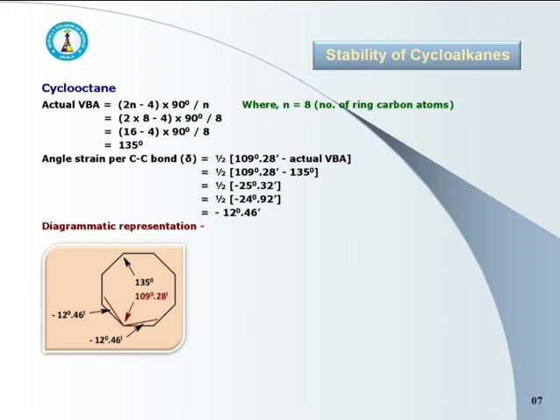Again a negative value, it means outward angle strain. As there is outward angle strain, it indicates that carbon-carbon bonds are forced apart from each other to satisfy the geometry of the ring.